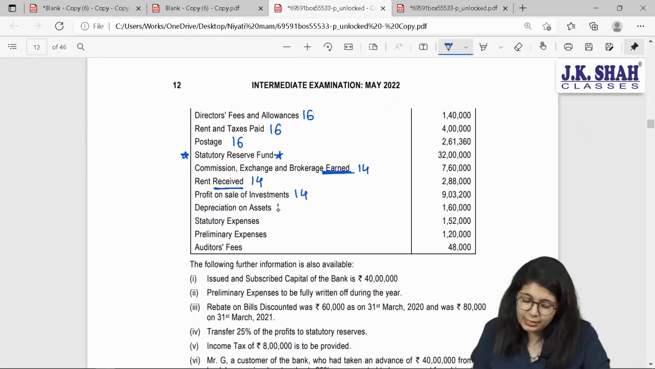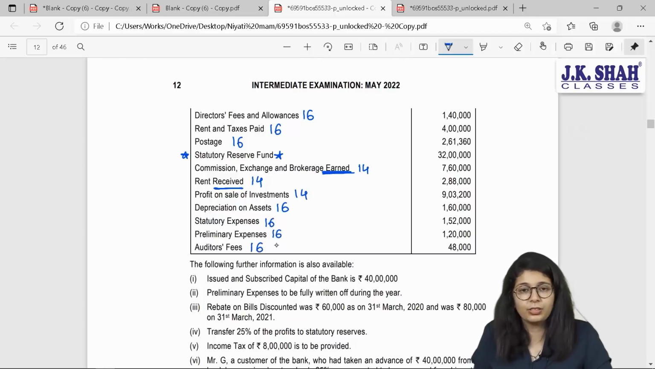Depreciation on assets are your expenses, normal expenses, 16. Statutory expenses, 16. Preliminary expenses, 16. Auditor's fee, 16. Favorite part of all the students, 16. Yes, chalo.